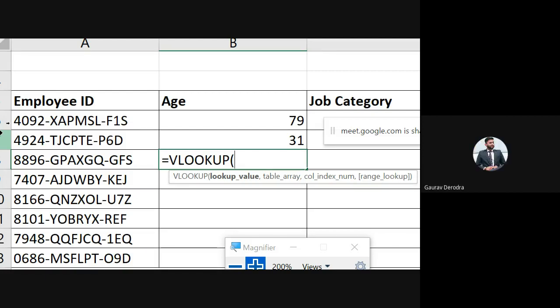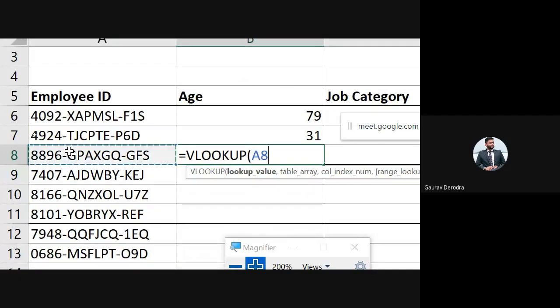The previous box, A, I think. Okay, so it's A8. Yes, A8 is the lookup value. Putting the comma to go to the next parameter. Now it's the table array. Can someone tell me what is this table array? Sir, we have to go into the master data and select that.